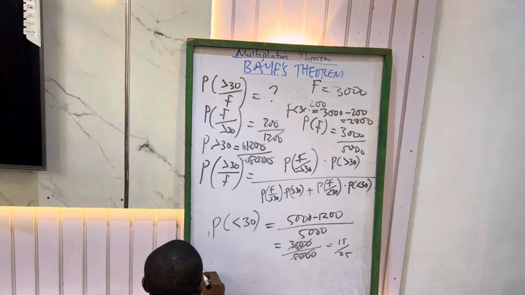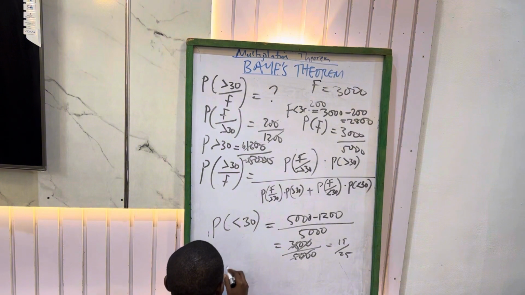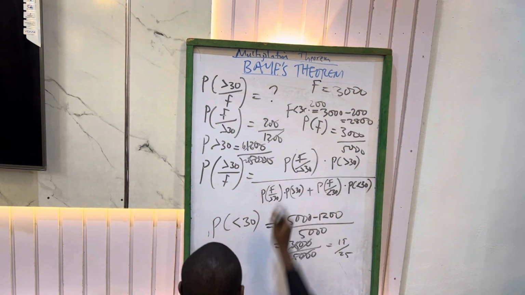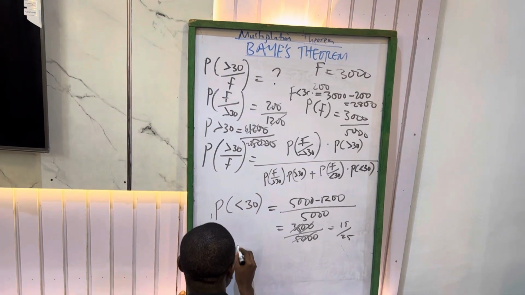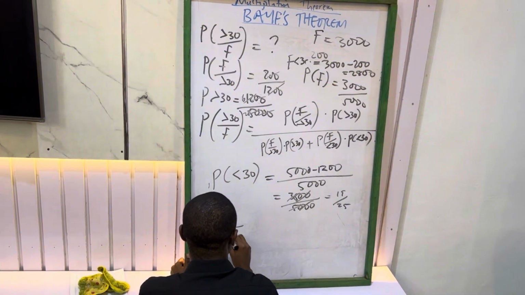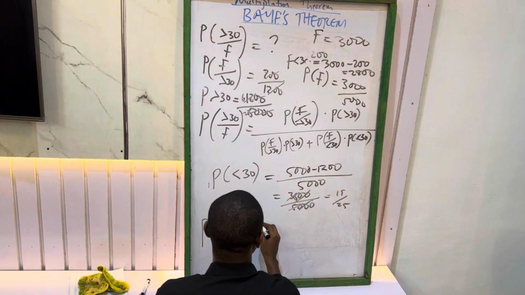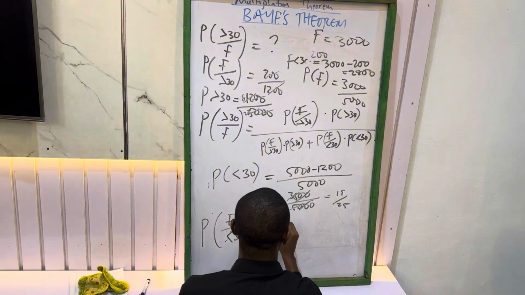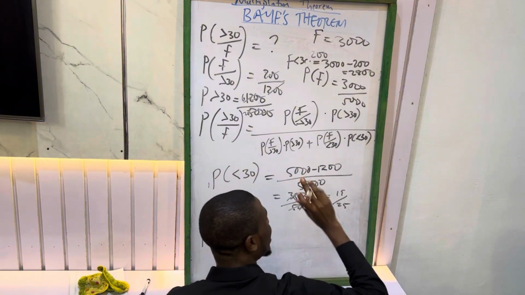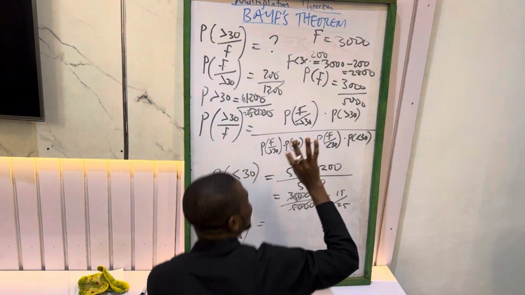So now the other one, probability of those that are below 30 that are female. This will be for the ones that are female in total, which is equals to what? 3,000.